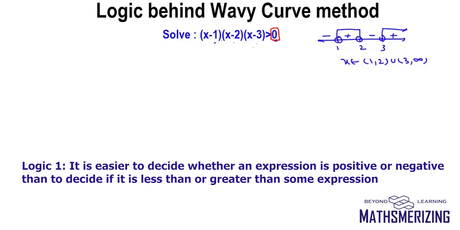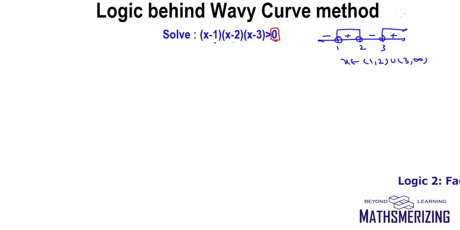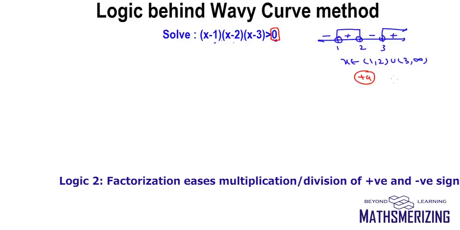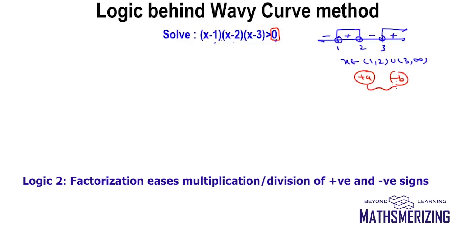Now, second step, why do we factorize? Suppose I take a positive number and a negative number. If I add them, then the sum can be plus or it can be minus depending on the numerical values. But if I multiply a positive number and a negative number, the answer will always be a negative number. The logic behind factorization is that we can individually look at the sign of each expression and then multiply or divide them to find out the total sign of the expression, which we cannot do in the case of addition or subtraction.